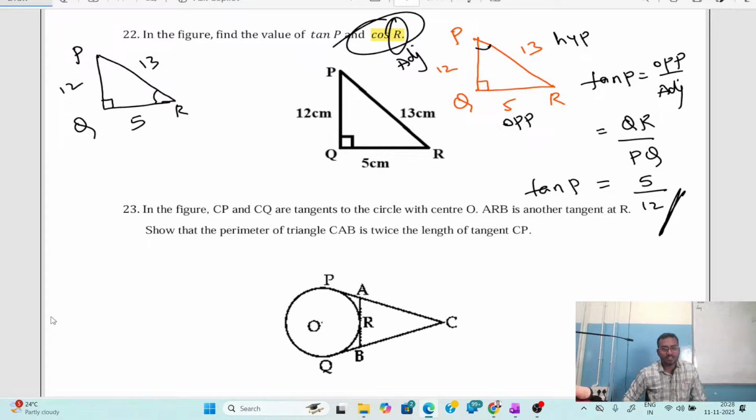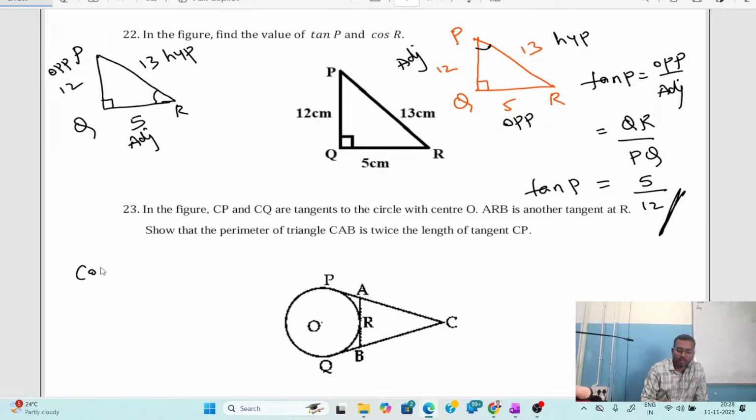Now if the angle changes, as I said, the sides also will change. Based on that, we can say that in front of the 90-degree angle is the hypotenuse. In front of the acute angle is the opposite side. And the remaining side is the adjacent side. Clear? Now, what is cos R? We know that cos R or cos theta can be written as what? Very good. Adjacent by hypotenuse.